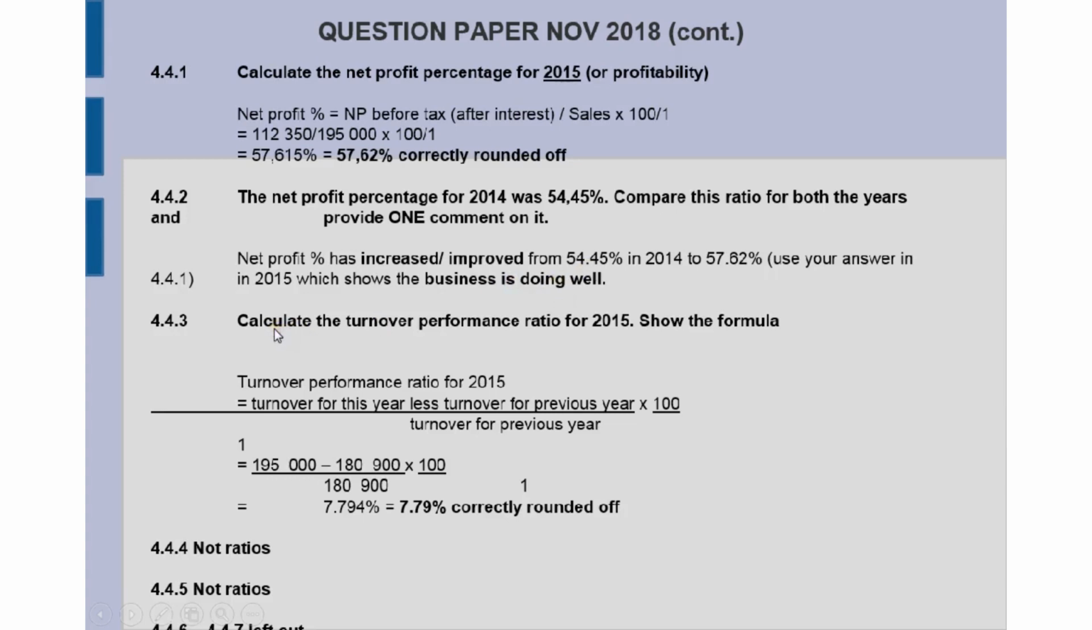The next question there, 4.4.3, they're asking you to calculate the turnover performance ratio for 2015. Again, you write down your formula: turnover for this year, less turnover for the previous year, divide by turnover for the previous year, multiplied by your 100 over 1. Get the correct figures from your income statement and round off your answer correctly.